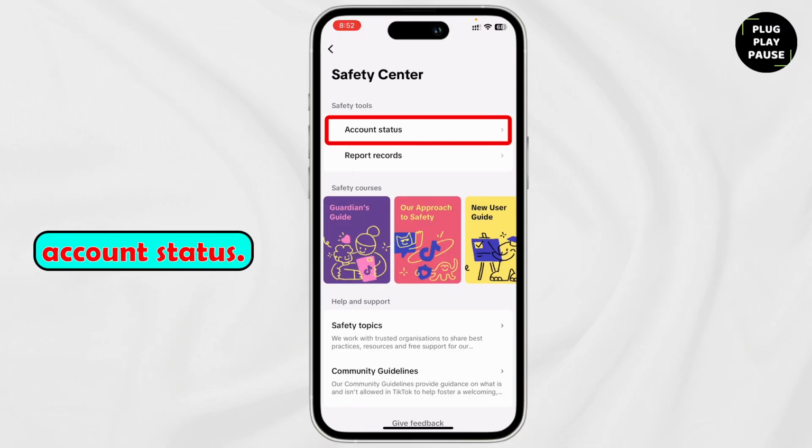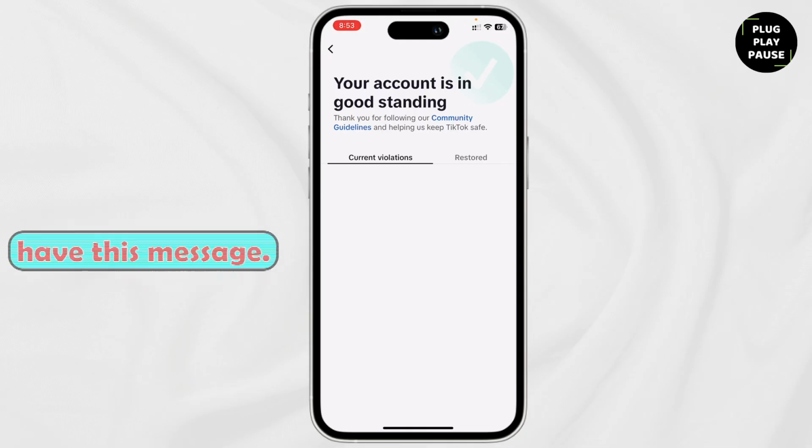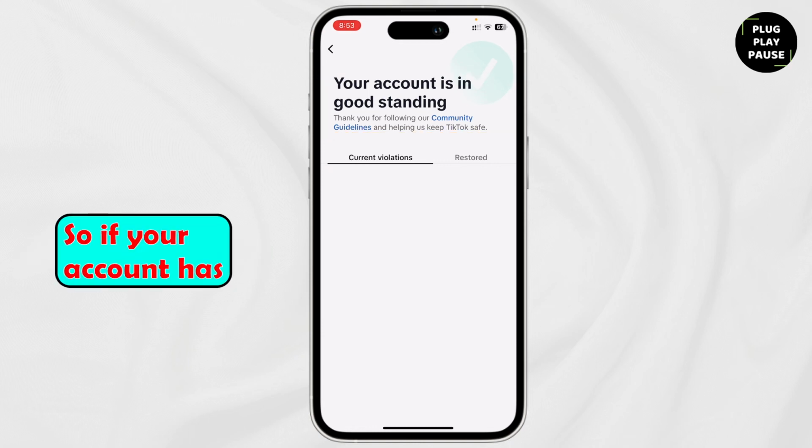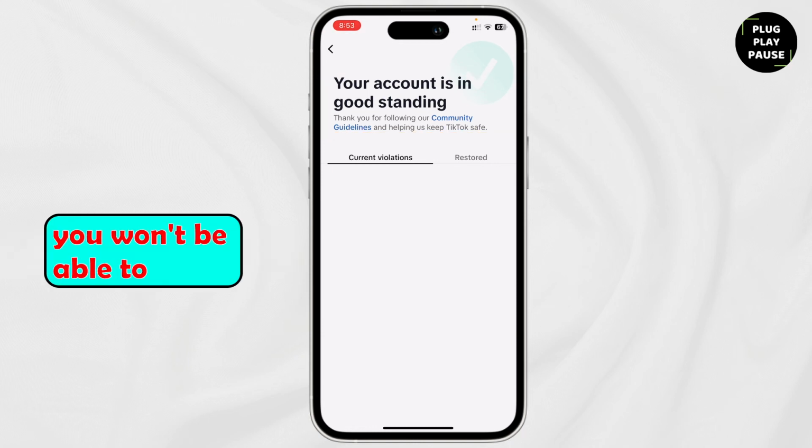Now, tap on Account Status and make sure that you have this message: your account is in good standing. So if your account has some violations, then you won't be able to post properly, and then your posts won't be sent to others' For You feed.